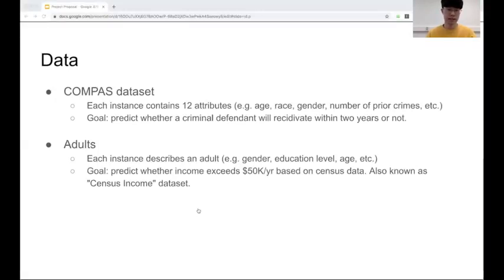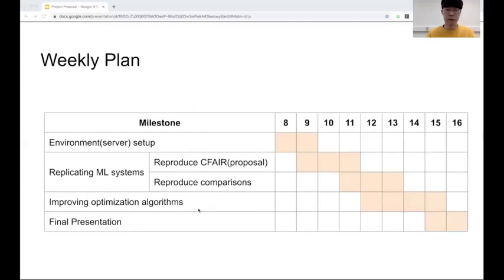on census data. For the weekly plan, we will use the first 2 weeks to set up the environment and find related resources. And from the 9th to 13th weeks, we will start producing the paper. We will first reproduce the proposed method and then the competitors for comparison. Then we will improve our system with counterfactual fairness until the 15th week, and finally, a final presentation will be done in our last week.